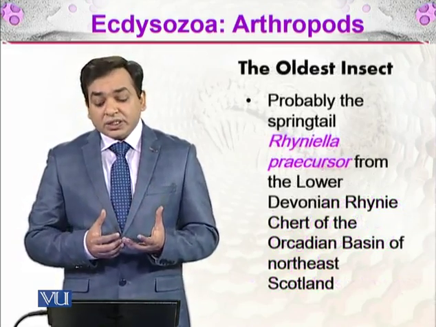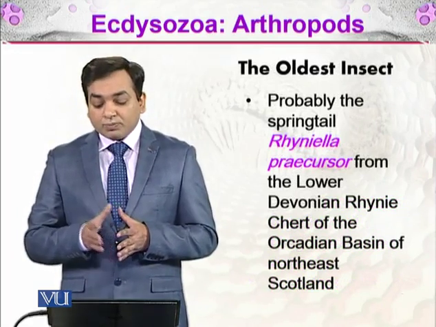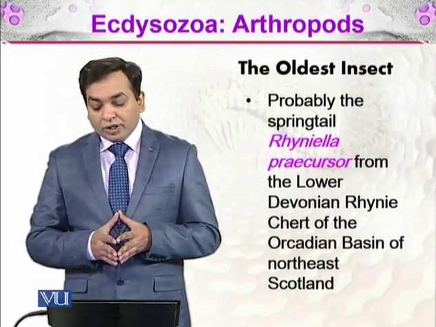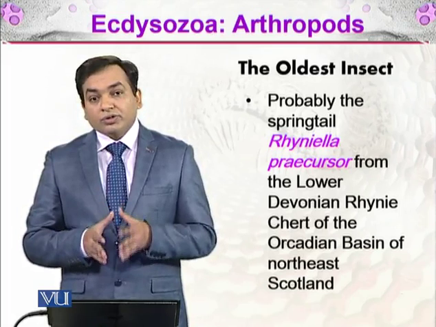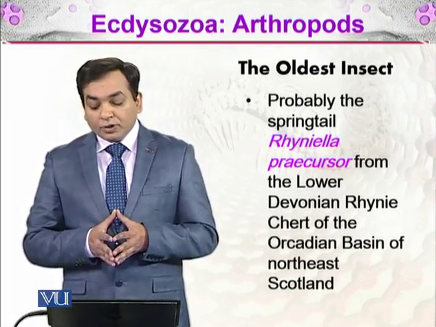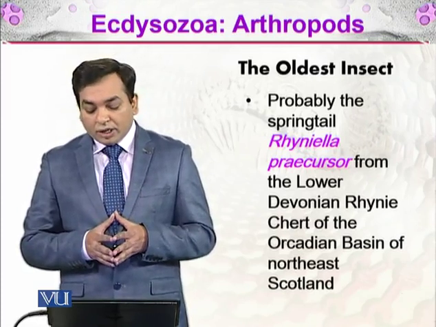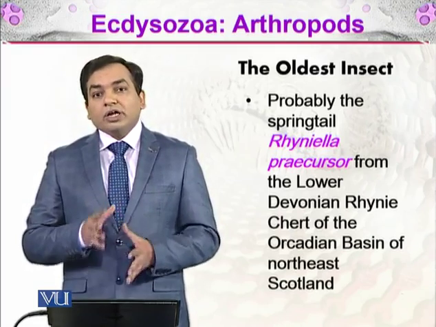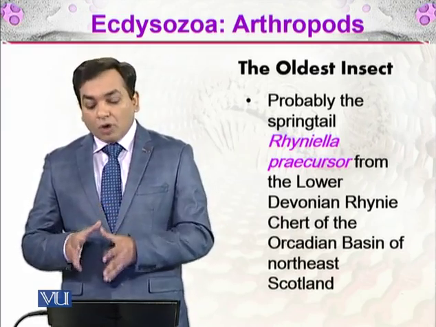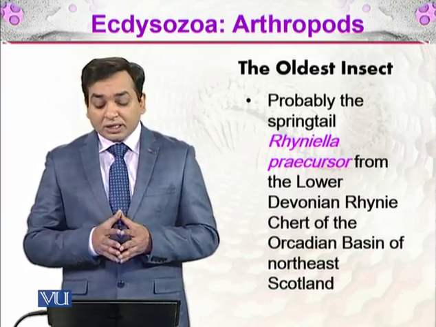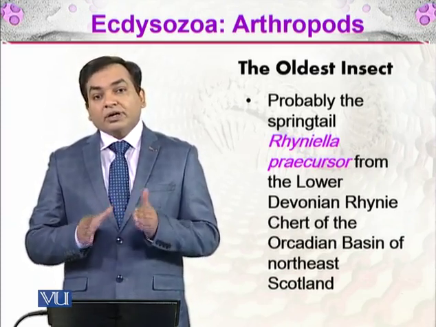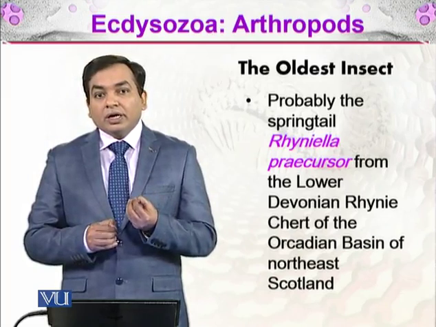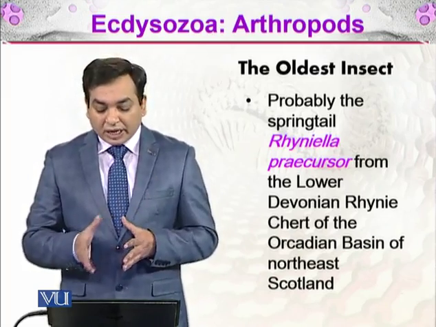What is the oldest insect? The oldest insect is probably the springtail Rhyniella precursor from the Lower Devonian Rhynie chert of the Ordovician basin of northern Scotland. The Lower Devonian is the era, and Rhynie is the area in northern Scotland where we have found the fossil of this particular organism. As the name indicates, Rhyniella precursor. Precursor in Latin means something at the beginning, which makes the other thing.